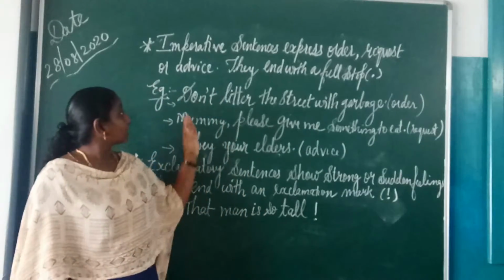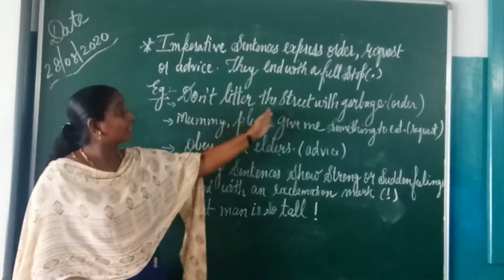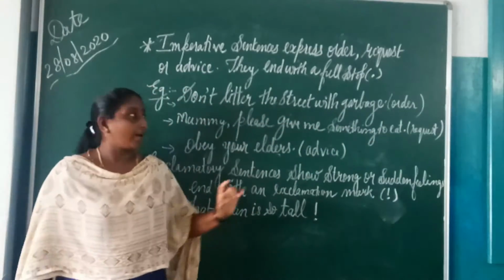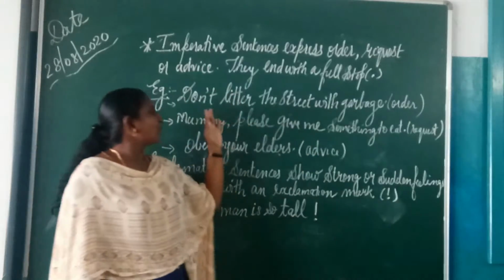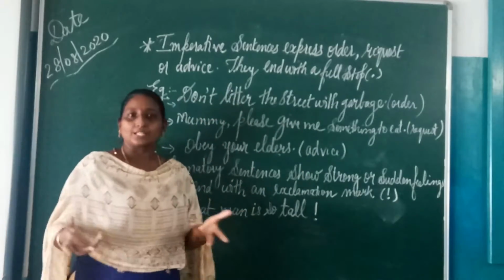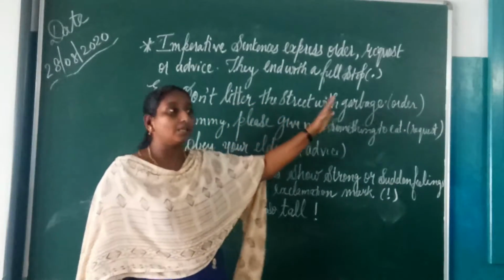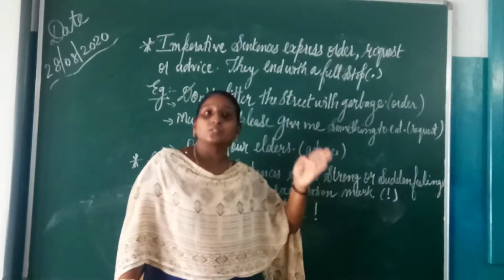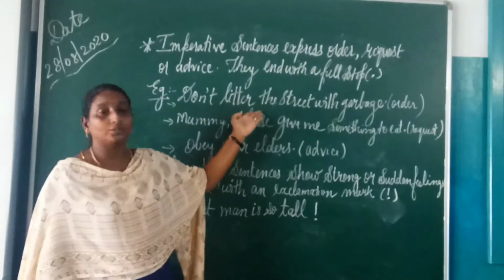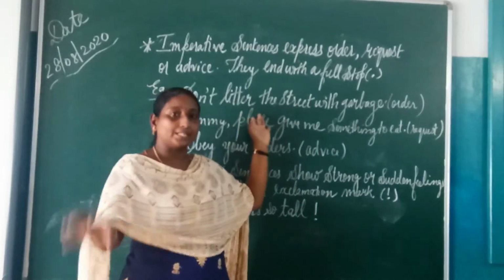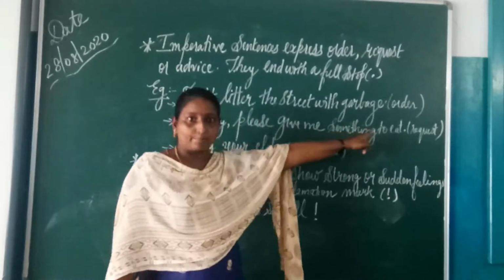The fourth example is, don't litter the street with garbage. It's an order. Don't litter the street with garbage means you are not supposed to throw waste on the street. Where you are supposed to throw it is in the dustbin. So it's an order type of sentence.